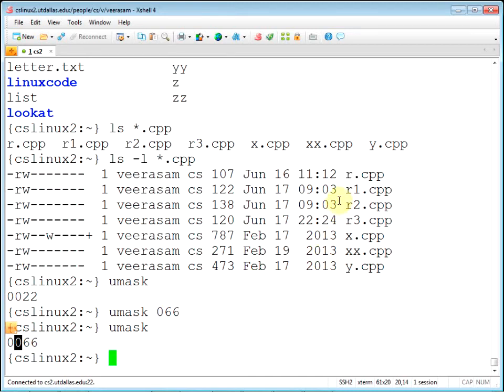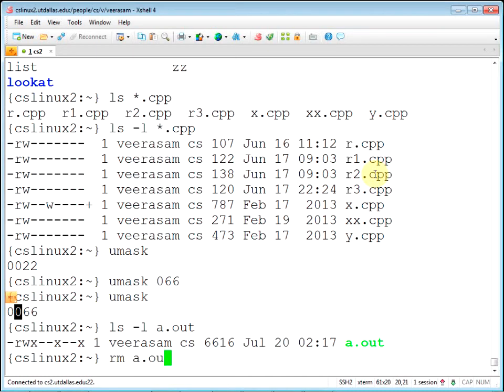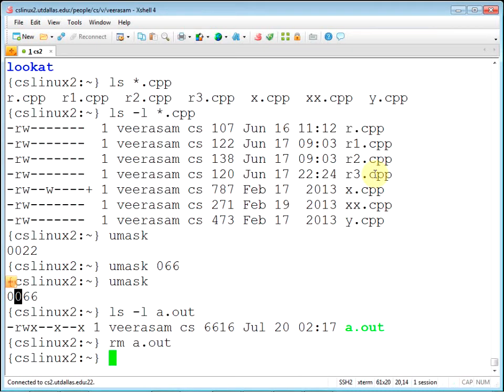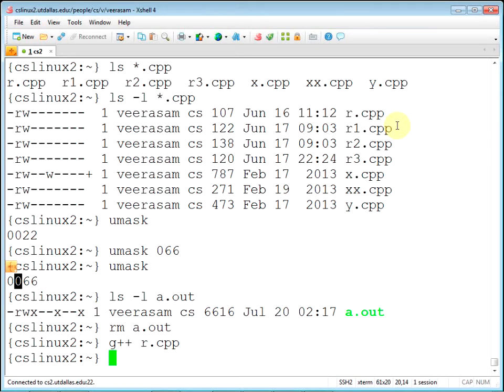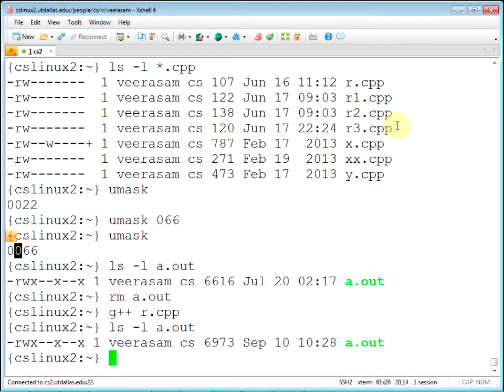Okay. So let's see. I have a CPP file. Do I have an executable? Yes, I have an executable. So let me get rid of the executable. Let's do the first compilation in Linux, g++ r.cpp. So we compiled and we created the executable. Since I didn't specify any executable name, right there is the executable. a.out is the executable. Look at the permissions.